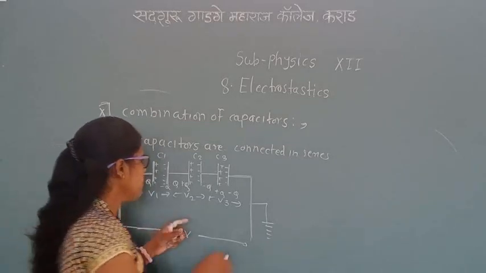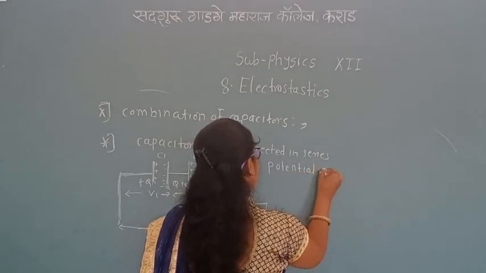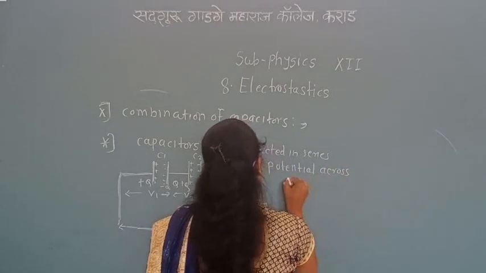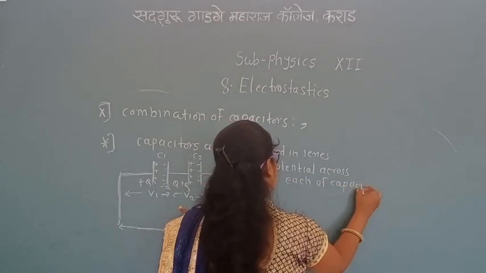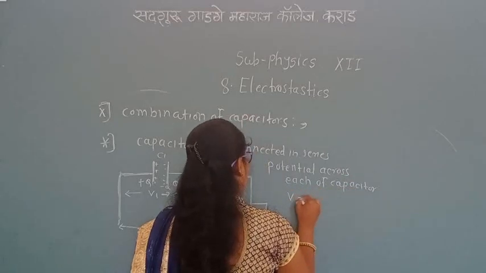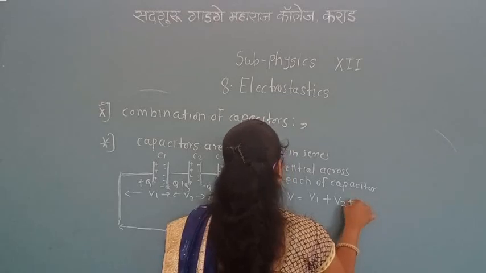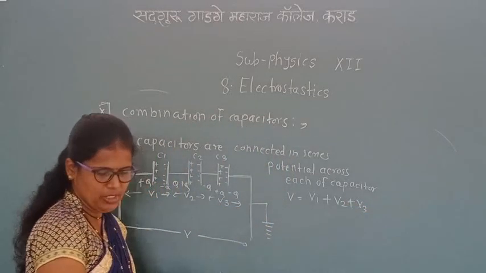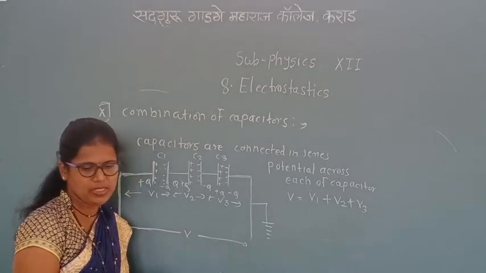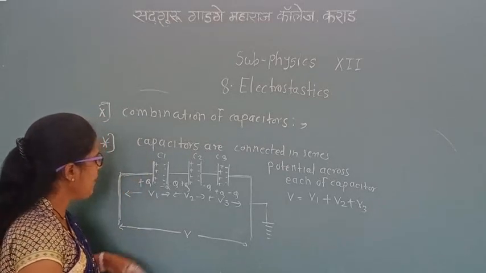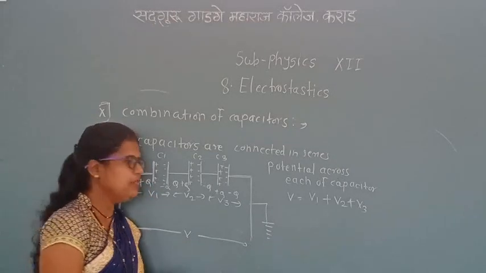Therefore the potential difference across each capacitor is different. Therefore, V is equal to V1 plus V2 plus V3.